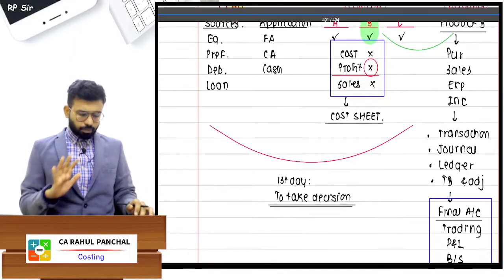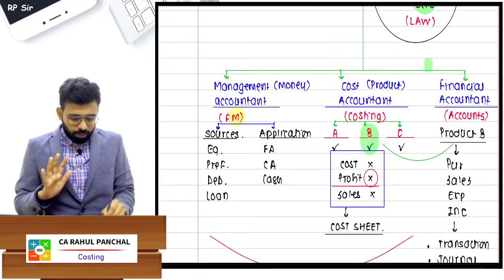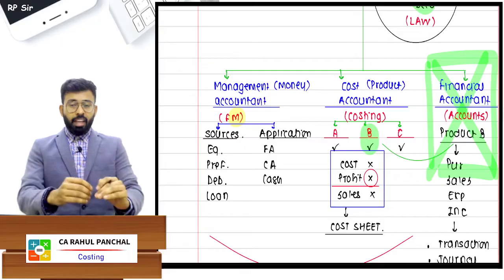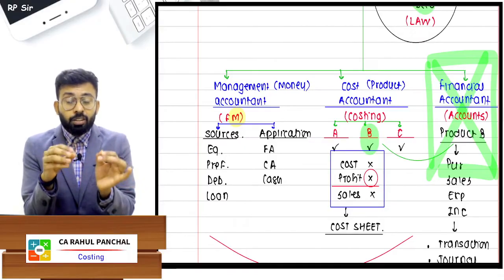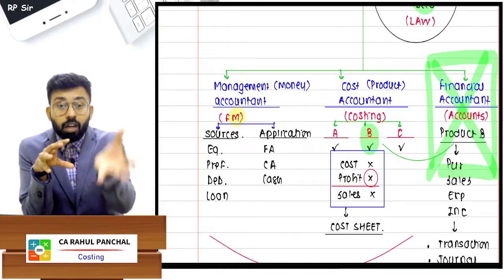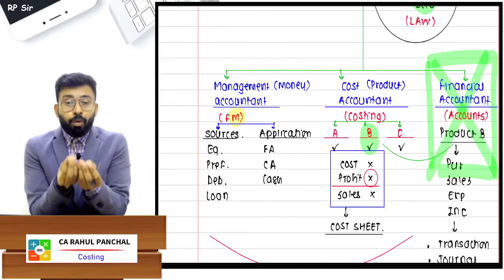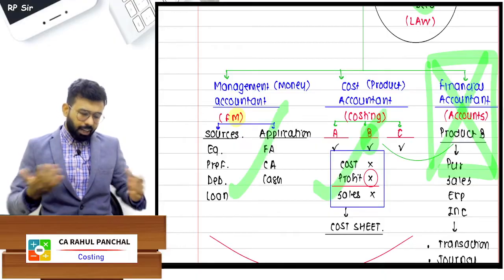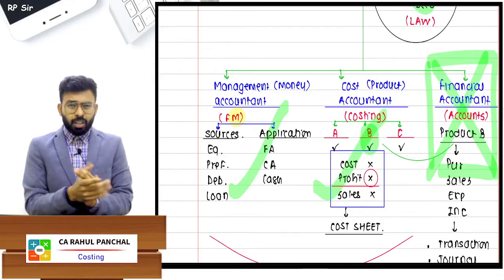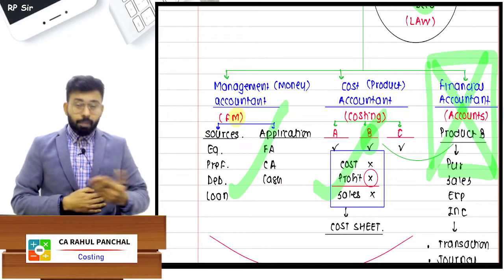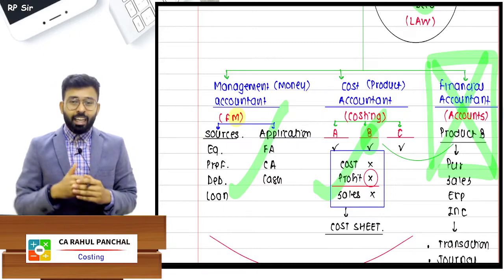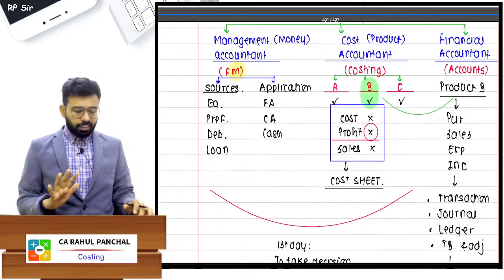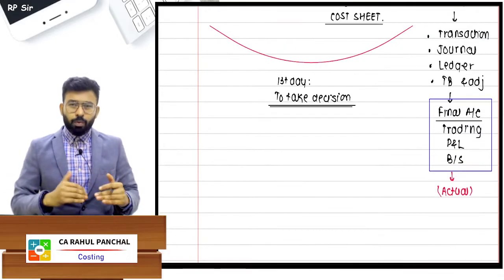Now I can say that a financial accountant never takes any decision. The financial accountant will just tell you, sir, this is the profit that you have earned, but for earning that profit, whatever decisions are being taken, these are taken by these two people, the management accountant and the cost accountant. With reference to money, it will be taken by the management accountant. With reference to product, it will be taken by the cost accountant. That you will study in detail later on. But a basic idea is clear. I hope it is clear. Once you study the subject, you will have more idea.